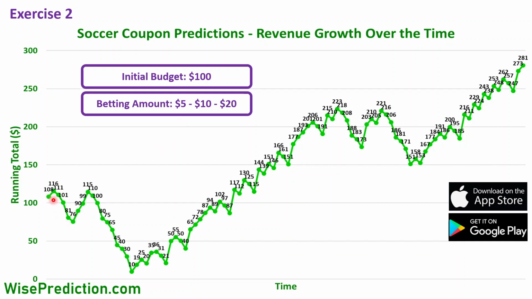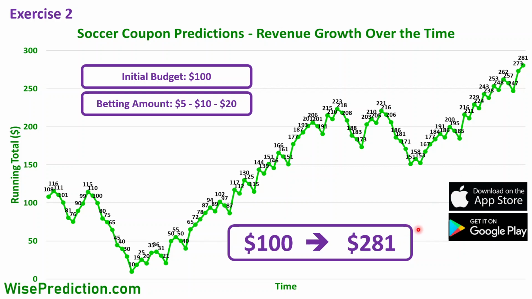Again, if we look at this part where we had a lot of consecutive losses, we went down from $115 down to $10. So it never became minus in this case, because we were more careful, and instead of starting with 10% of our initial budget, we started with 5%. So we didn't consume all our initial budget, in other words. And later on, it started improving. If we had followed the same approach, the total number by May 6th would be $281.